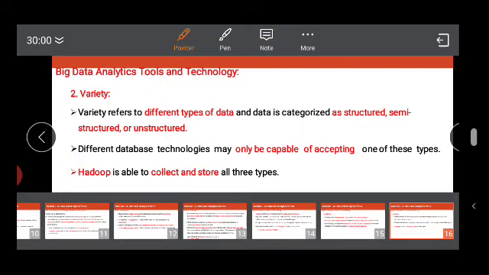Now here a variety of data is going to be generated by different numbers of sensors. Each sensor is going to generate a different type of data. Hence we have a variety of data in IoT networks. Hence it is a challenging task to handle this variety of data. Hence Hadoop is able to collect and store all 3 types of data. Hence for most of the IoT applications the Hadoop big data analytic tool is used.